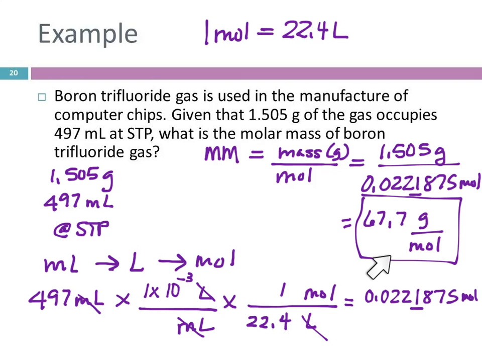Is this a reasonable molar mass? What if I came up with 0.5? 0.5 grams per mole. Is that a reasonable molar mass? Is it possible for any compound to have a molar mass of 0.5? No. What's the smallest element? Hydrogen, 1.008. And even that exists as a diatomic element, so it's a molecule of 2.016. Anything smaller than that, you did something wrong, right? And we shouldn't end up with numbers that are, like, 5,000 or something for a gas. So any questions about that problem?